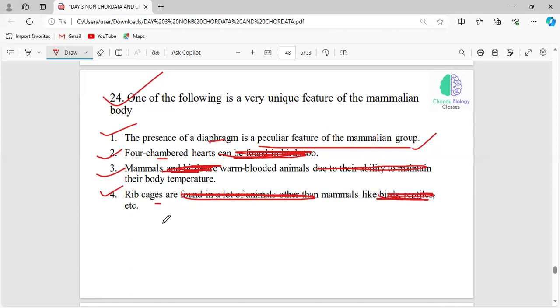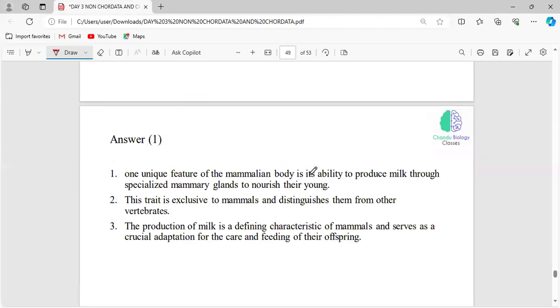Which is the unique characteristic feature present only in the mammals? Whether it is the diaphragm, four-chambered heart, warm-blooded animal, or the rib cage. Very good. Diaphragm is the correct answer, because a four-chambered heart is also seen in birds, and birds are also considered warm-blooded animals. Rib cages are also present in birds and reptiles. So the correct answer is the presence of diaphragm.